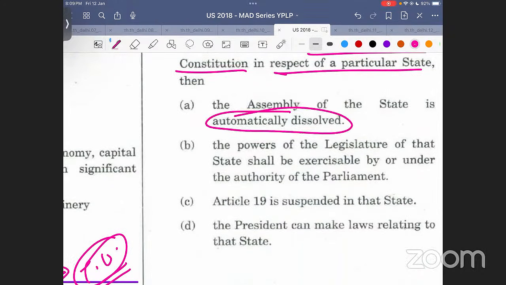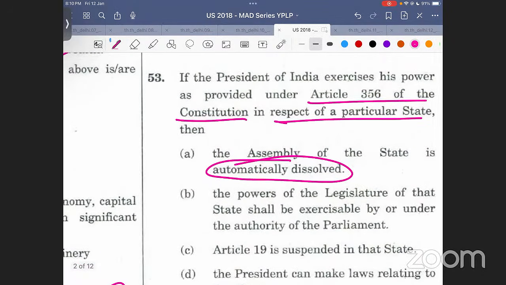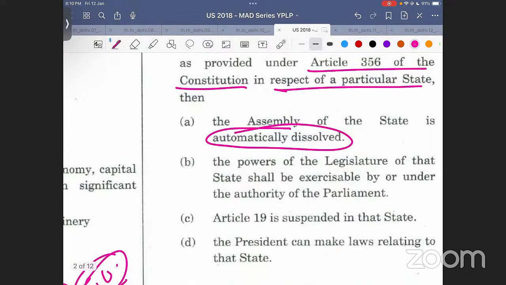हाँ जी, बताइए. This is what I have been saying again and again, and people who will not understand it will never understand it. I've been saying this continuously, that you will have to remove the spectacles of skepticism that you have worn. आपको चश्मा उतारना पड़ेगा. The power of the legislature of that state shall be exercisable by or under the authority of the parliament. ठीक है? Article 19 is suspended and the president can make law relating to that state. ठीक है? Clear? Very easy.